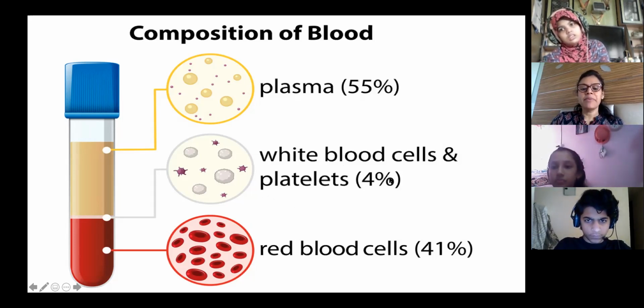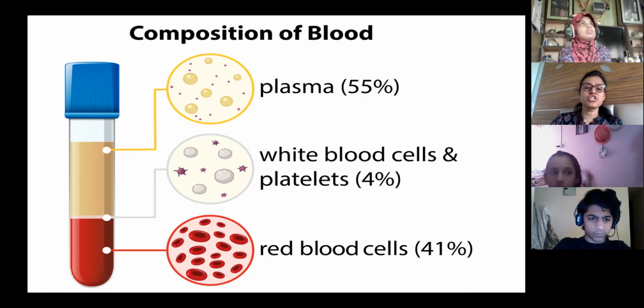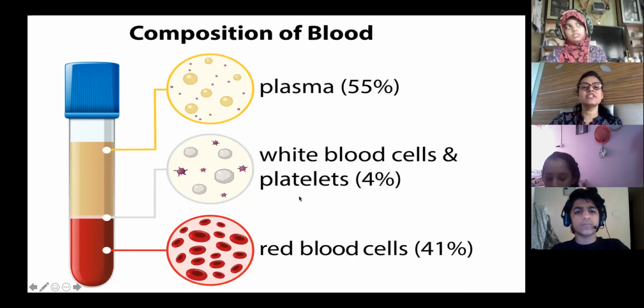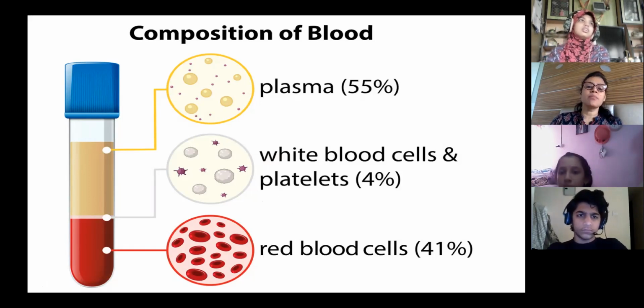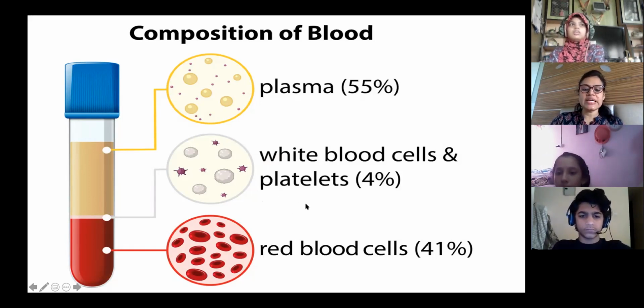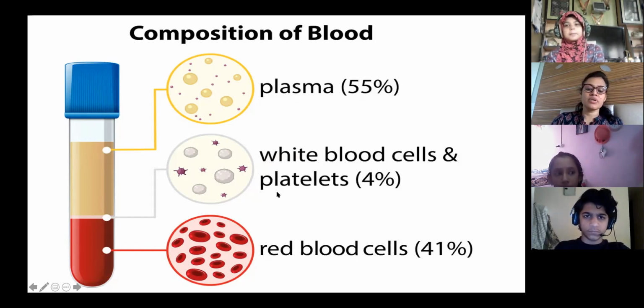Okay, and platelets: you know, blood vessels are there. So when blood vessels rupture, when you break something, some wound is there, when you fall and some wound is there. Why is a wound there? Because the blood vessels rupture, break down, and blood flows out through the wound. So these platelets gather together at that place and are responsible for clotting. You have seen clotting, blood settles there. And the leakage, the blood flow stops. So platelets are responsible for preventing excess blood loss due to a wound. Okay, so that is important.